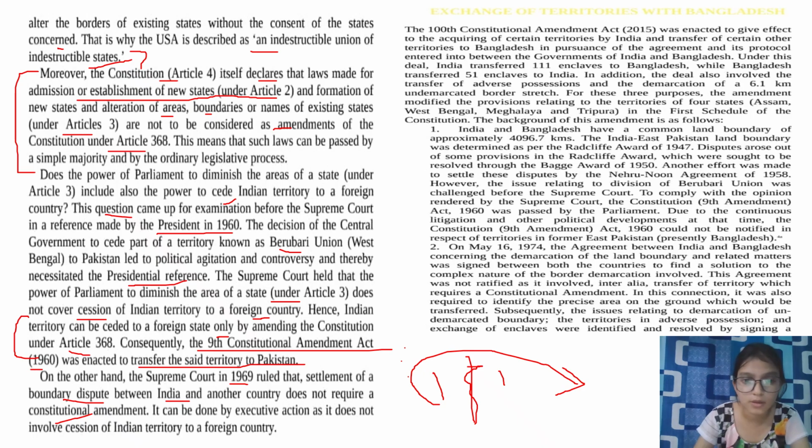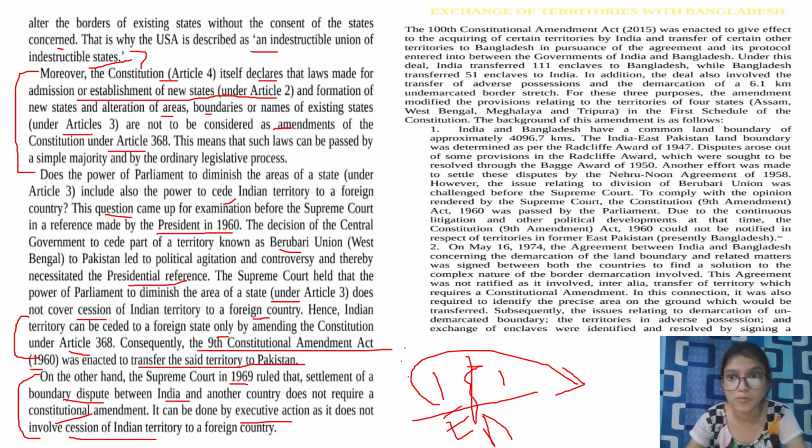You can solve it among them. It can be done by executive action, and it does not involve cession of Indian territory to a foreign country. So this is another remark that has been given by the Supreme Court.